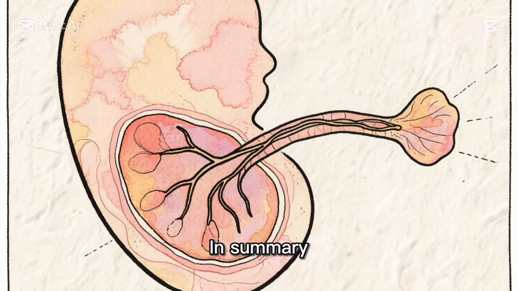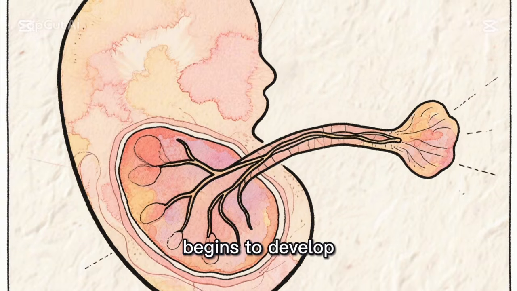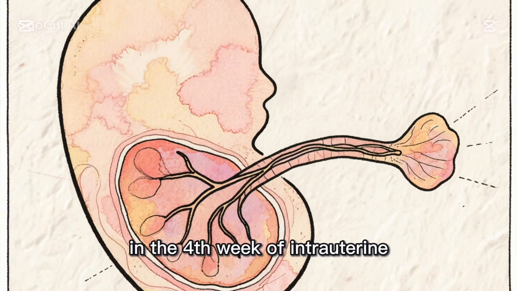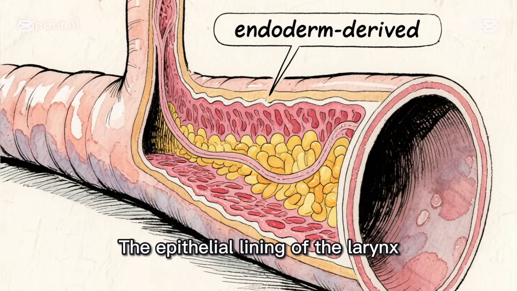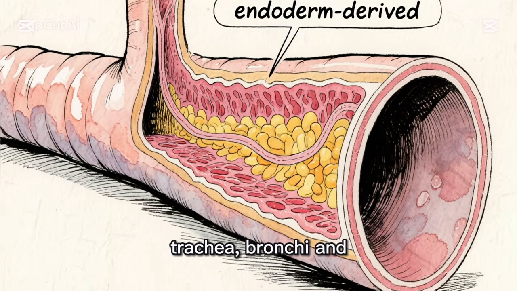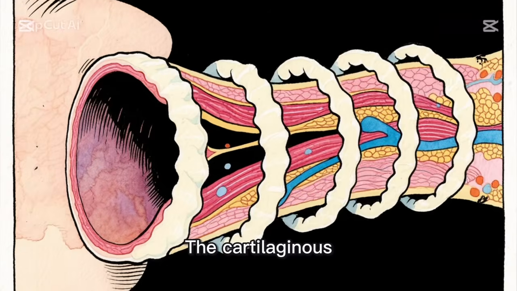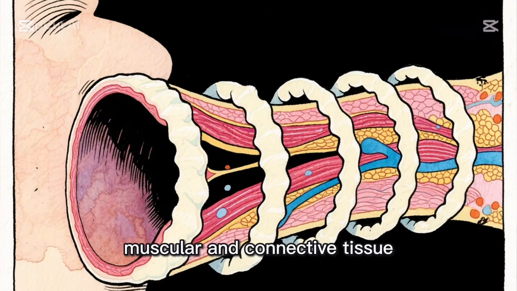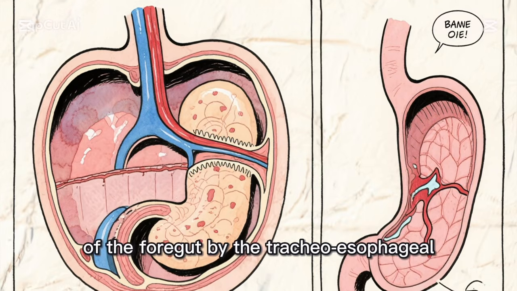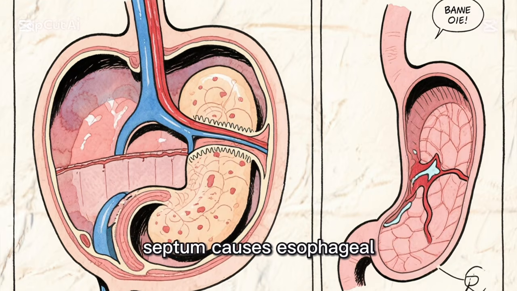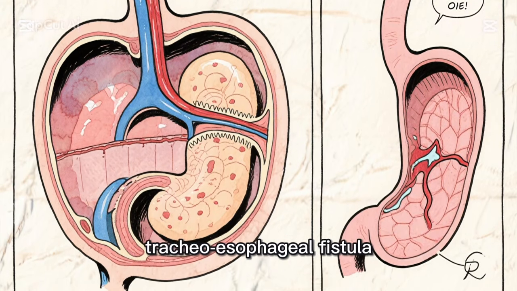In summary, the respiratory system, which begins to develop in the 4th week of intrauterine life, is an outgrowth of the ventral wall of the foregut. The epithelial lining of the larynx, trachea, bronchi, and lungs originate from the endoderm. The cartilaginous, muscular, and connective tissue components arise from the mesoderm. Faulty partitioning of the foregut by the tracheoesophageal septum causes esophageal atresia and tracheoesophageal fistula.